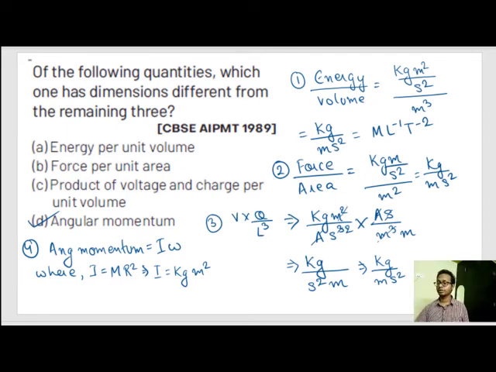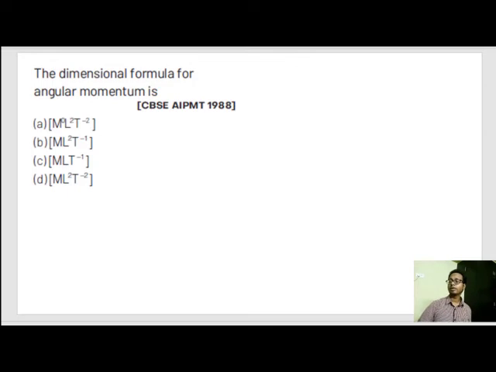Now let's proceed to the next question. The dimensional formula for angular momentum is, we already solved it in the previous question, so let's solve it once again. We don't need moment of inertia, we need angular momentum. Angular momentum is equal to moment of inertia into angular velocity.